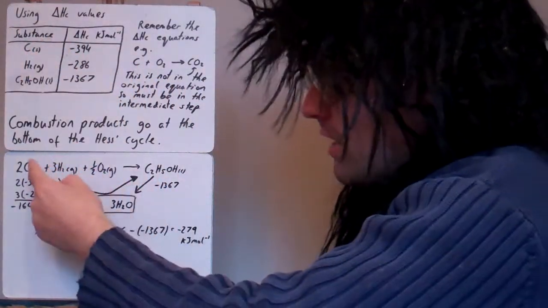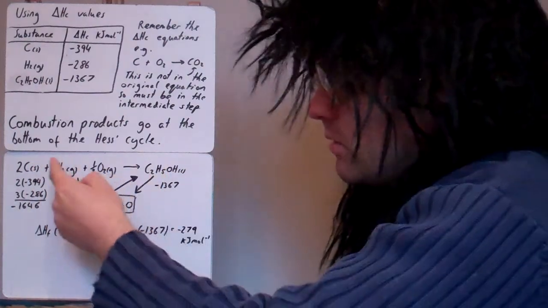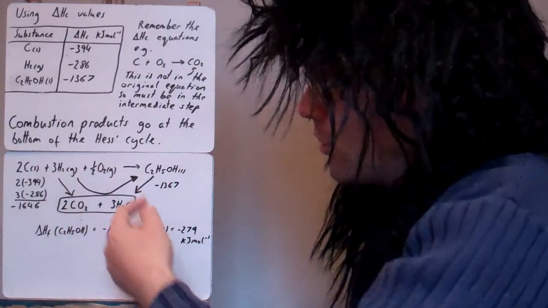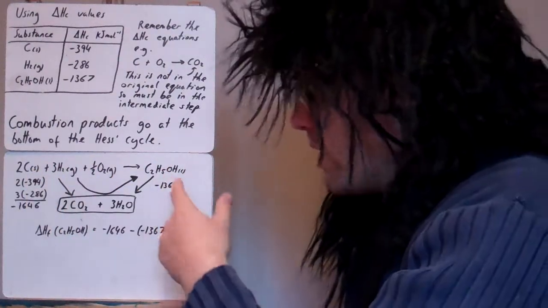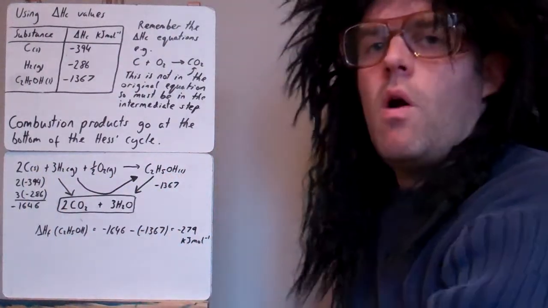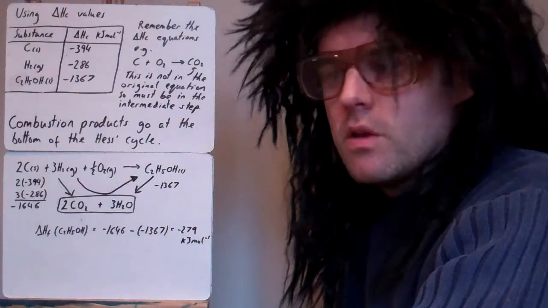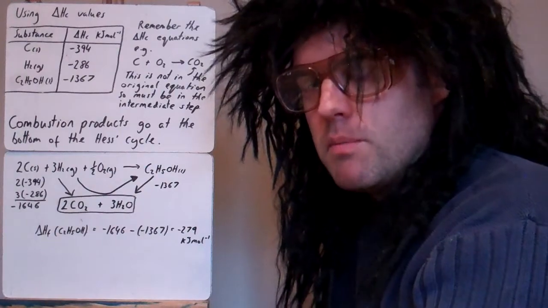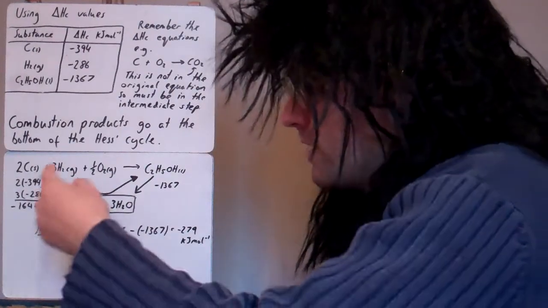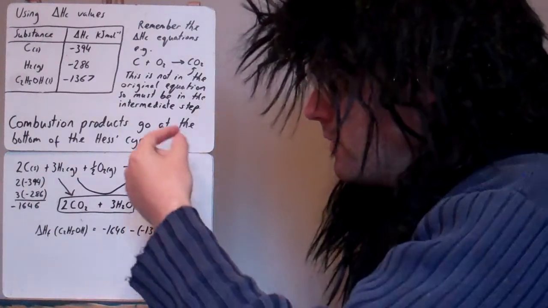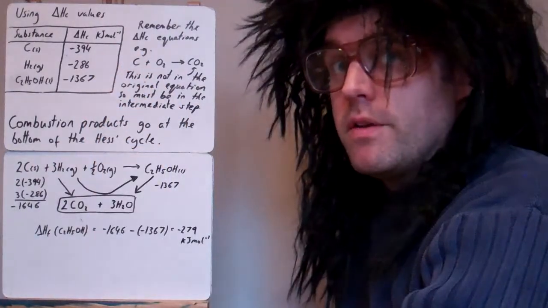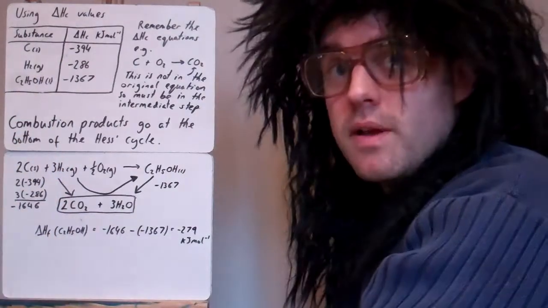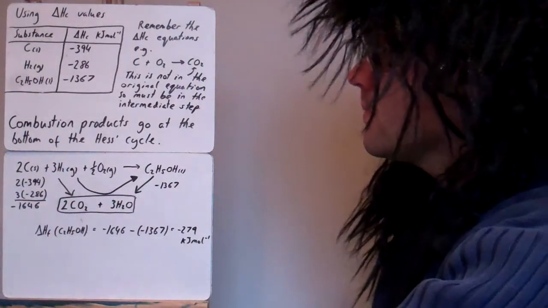This reaction is very hard to do in a lab and measure the enthalpy change, because you've got to get carbon, hydrogen and oxygen to react and only make, in this case, ethanol. Well, there's a whole variety of things they could make. So to get them to react in those ratios to just make ethanol is virtually impossible. So it's a theoretical reaction, but we're going to work out its value by using these combustion values, because combusting these three things is very measurable and very doable in a lab.